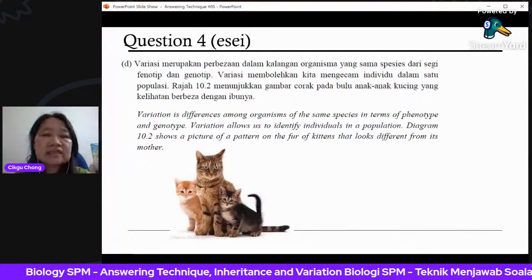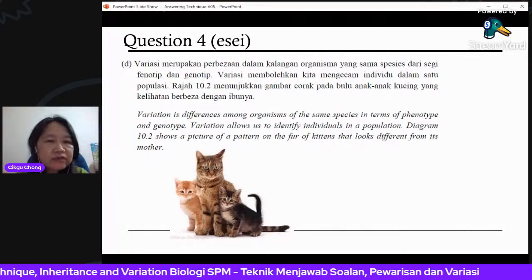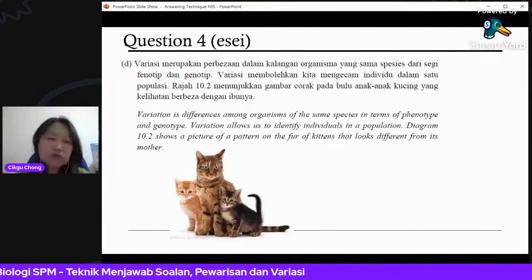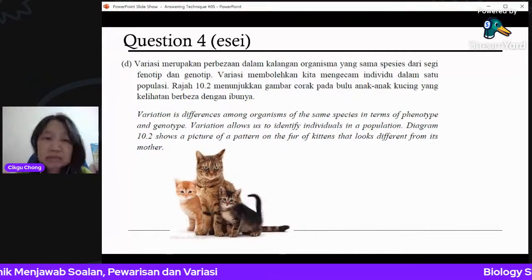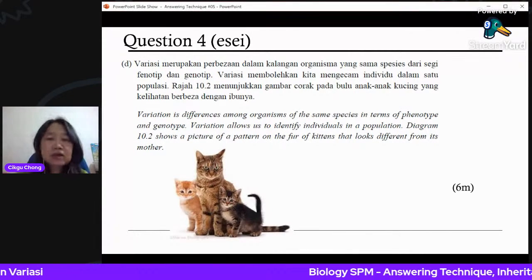All right, now you can see cats here. The mother has a different fur from the babies. You can see this is variation. The baby doesn't look exactly like the mother, because there's variation from the parent to the child. Okay, so 6 marks.